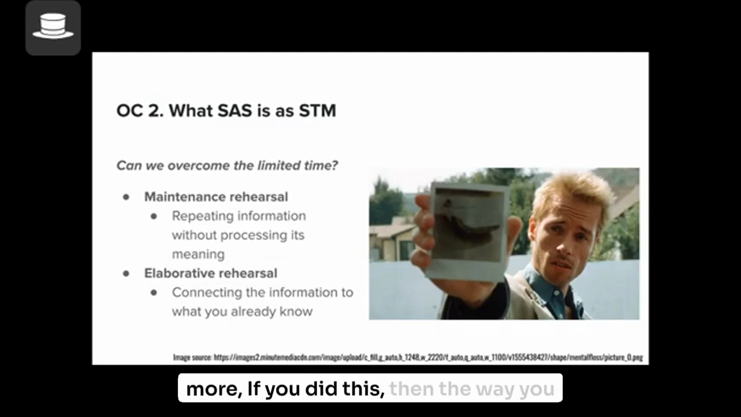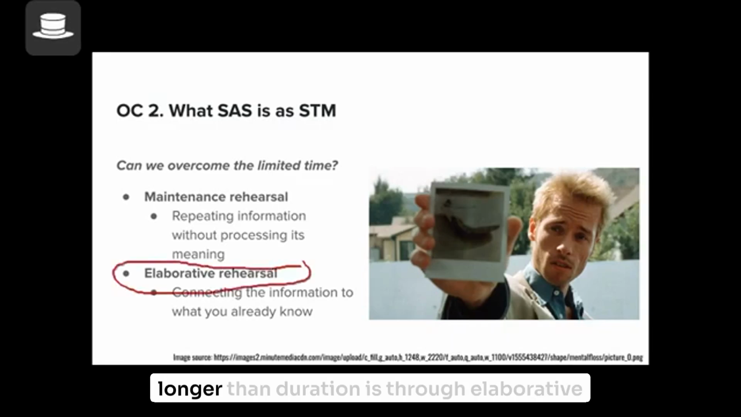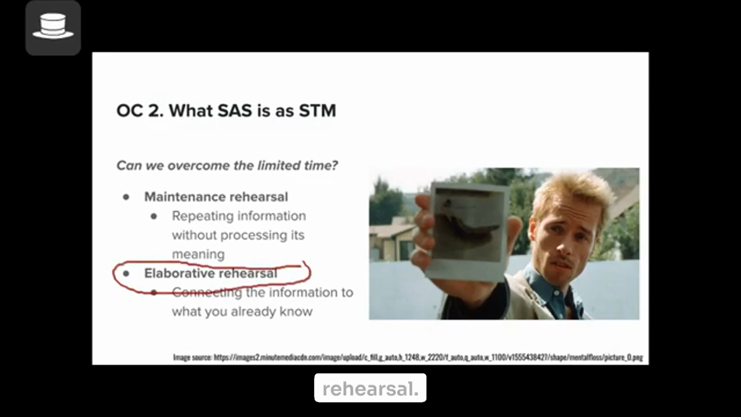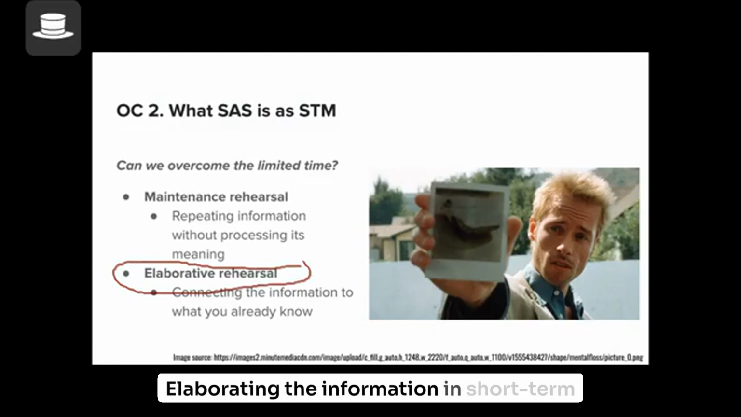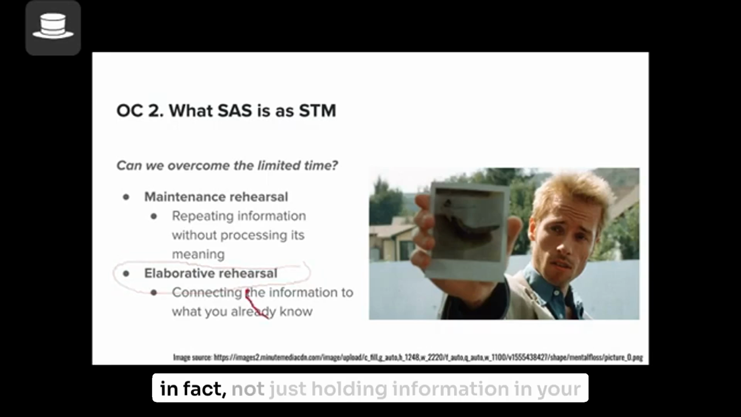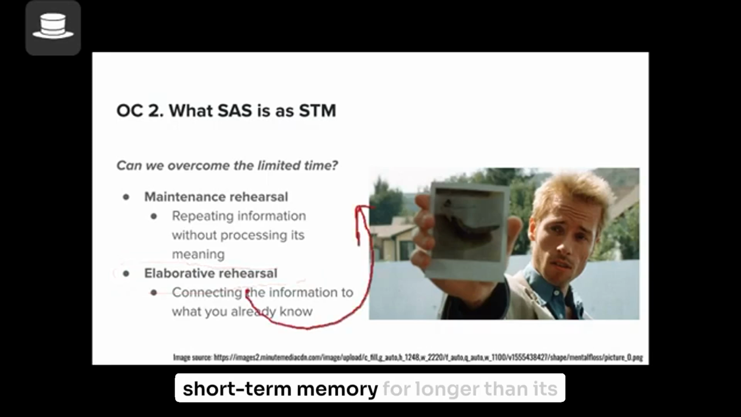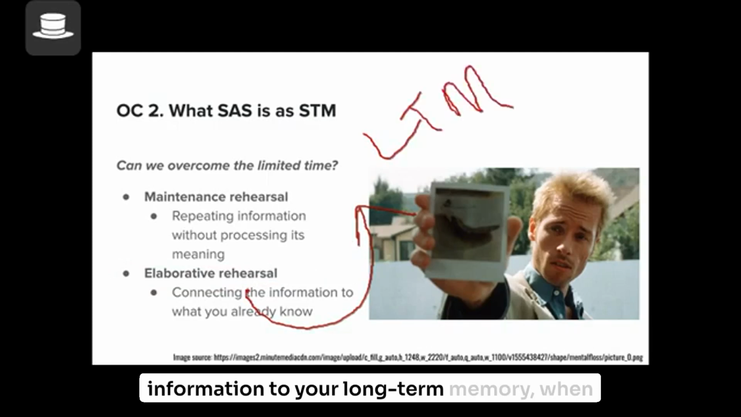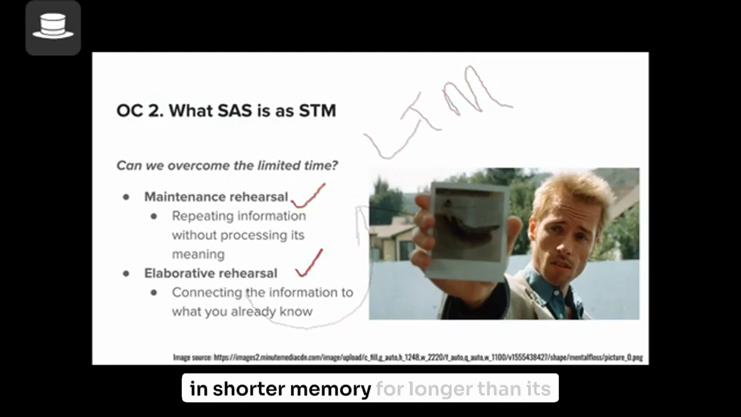If you did this, then the way you held information in short-term memory for longer than its duration is through elaborative rehearsal. Elaborating the information in short-term memory will also help you hold information in your short-term memory for longer than the duration. In fact, it's not just holding information for longer than its duration, but it also helps you move the information to your long-term memory when you make elaborations, connections to something you already know in your long-term memory. So these are two ways of holding information in short-term memory for longer than its duration.